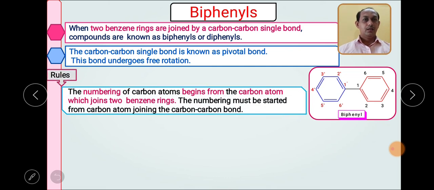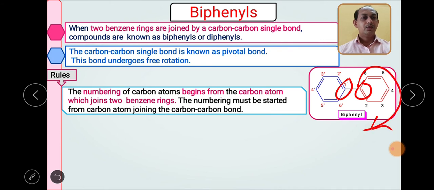In the IUPAC rules, while giving the numbering, the numbering of carbon atoms begins from the carbon atom which joins the two benzene rings. The numbering must start in both rings from this carbon as 1, the carbon joined by the single bond. Once we start numbering, we can go clockwise or anti-clockwise, since there are 6 carbons in each phenyl ring.